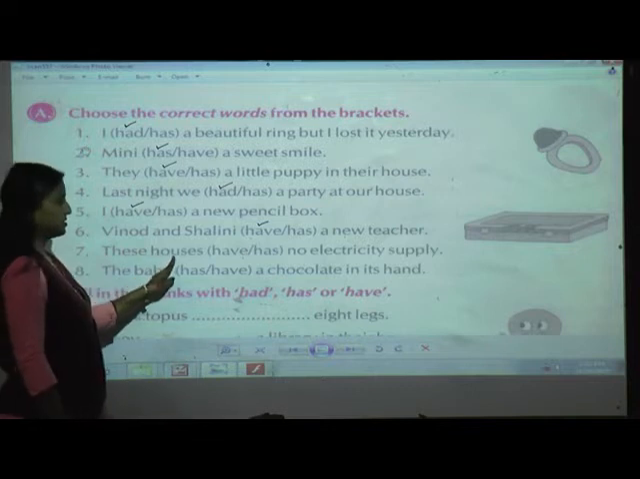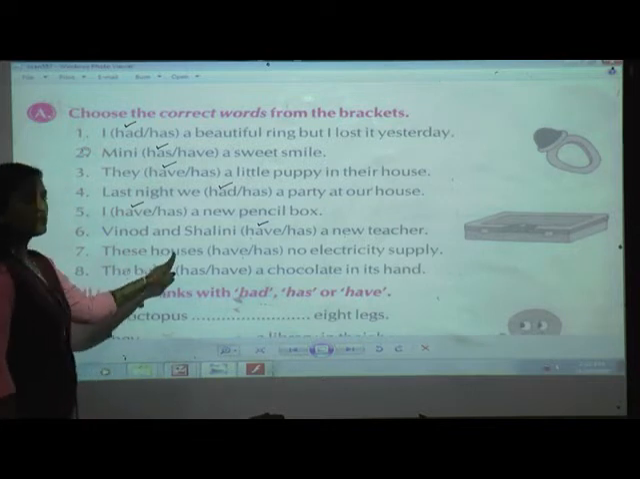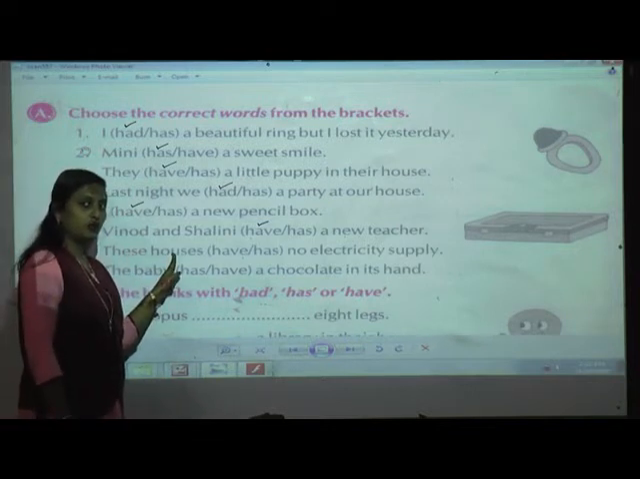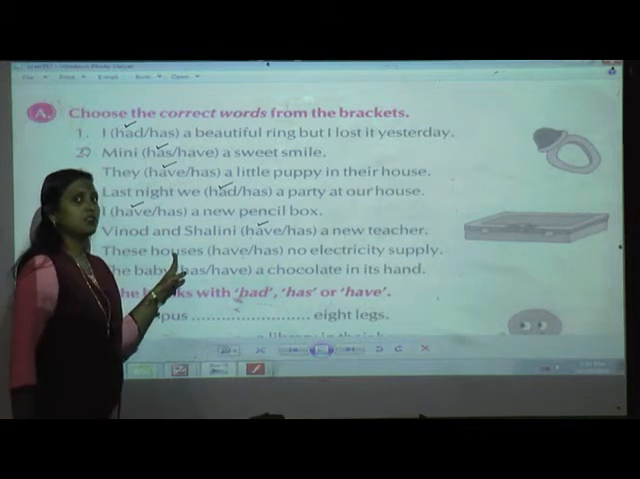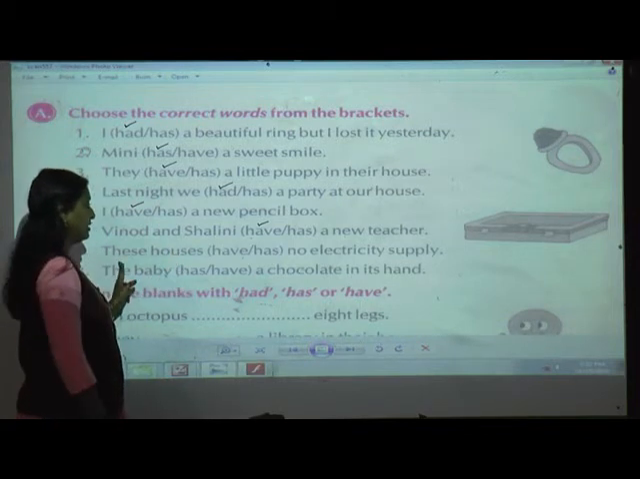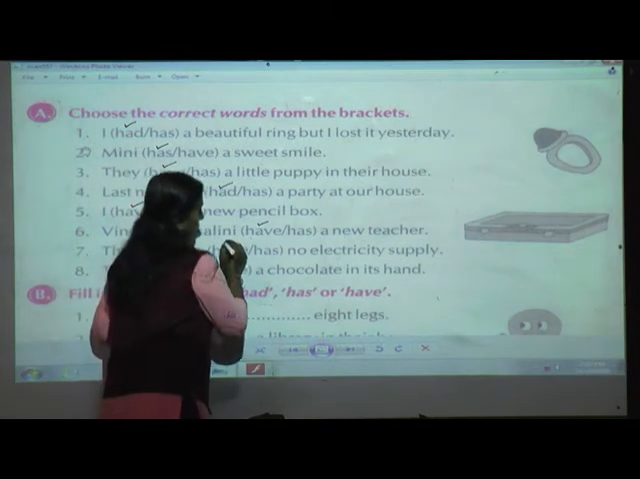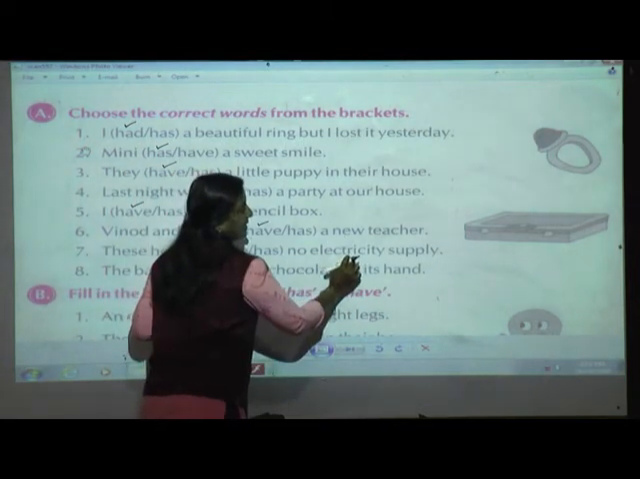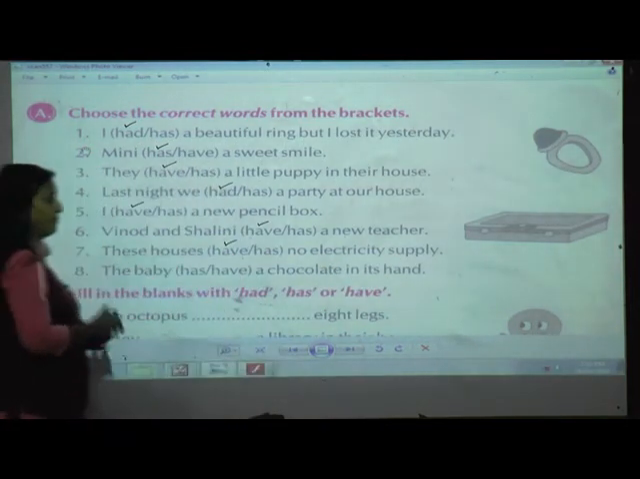These houses. Now these houses shows which? Singular or plural? Yes, it shows it is a plural. So these houses have no electricity supply.